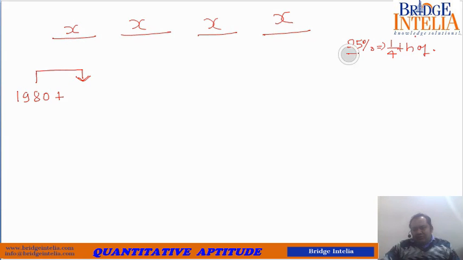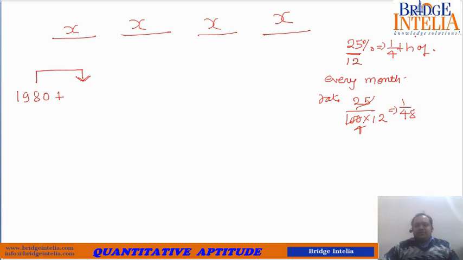So for 1 month, the effective rate of interest was 12 times less. So every month the rate is equal to 25 by 12%. That is equal to 25 by 100 into 12, which is equal to 1 by 48. So 1 by 48 of anything.